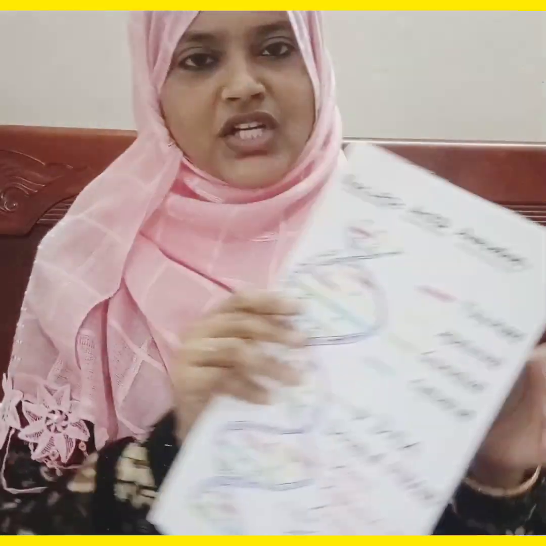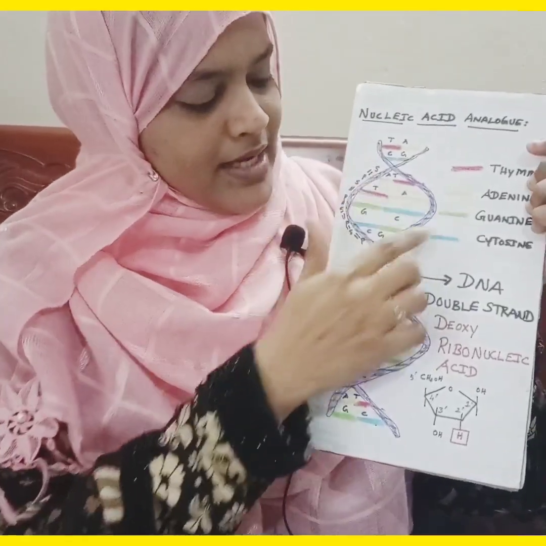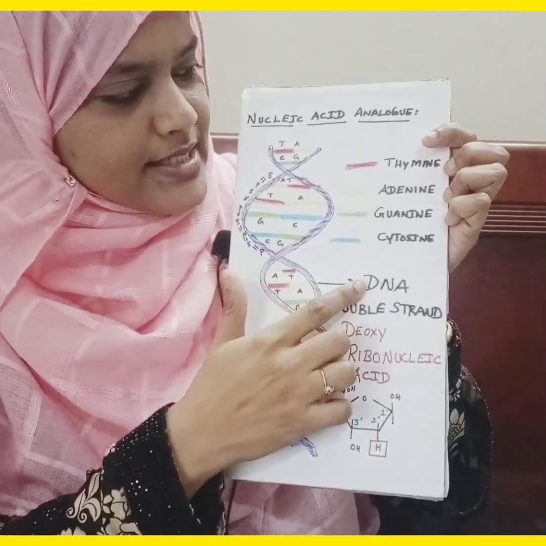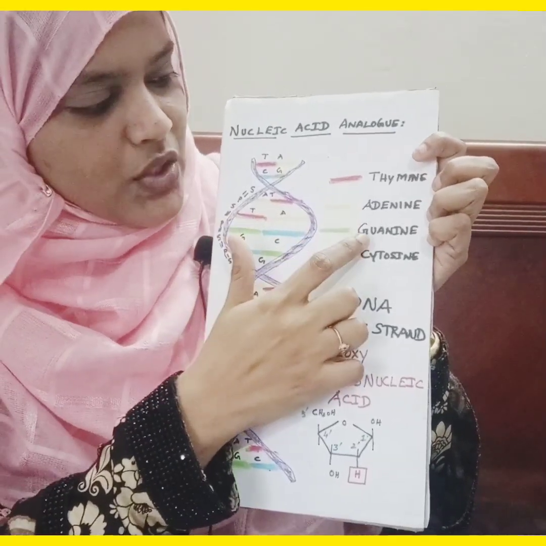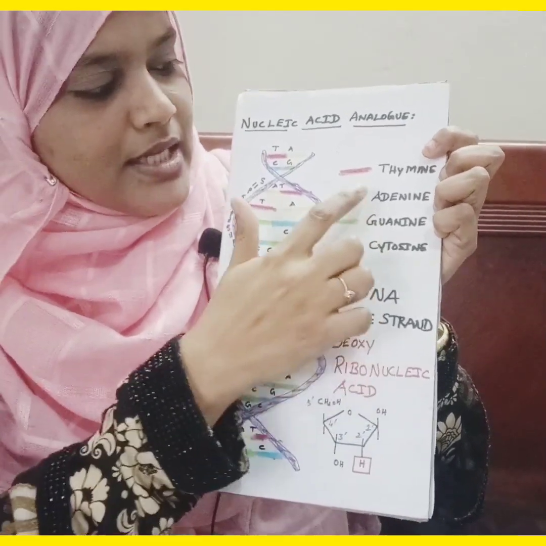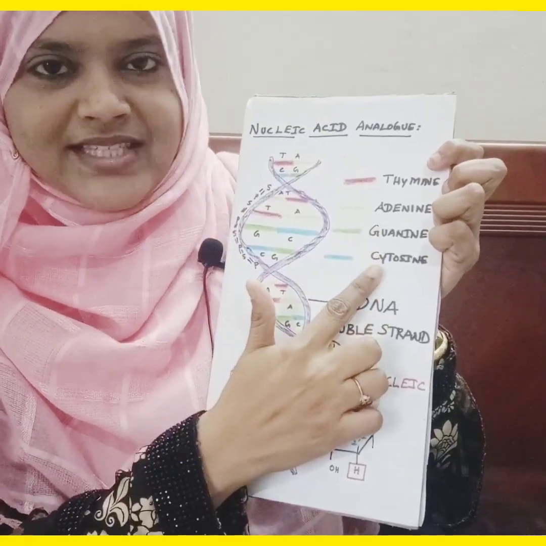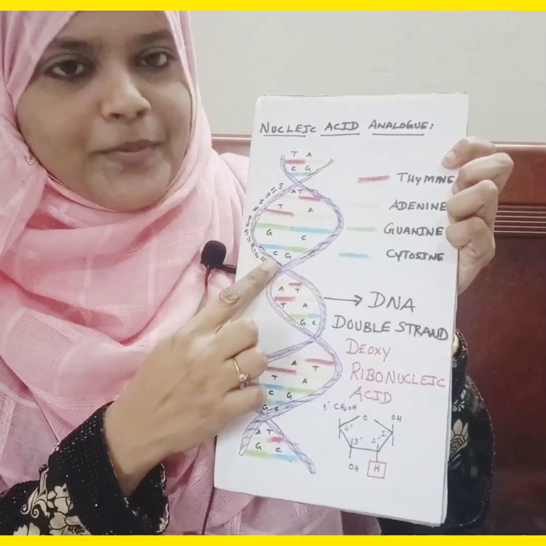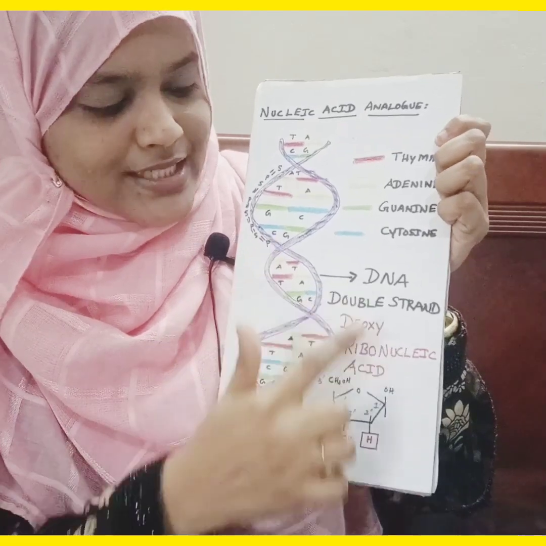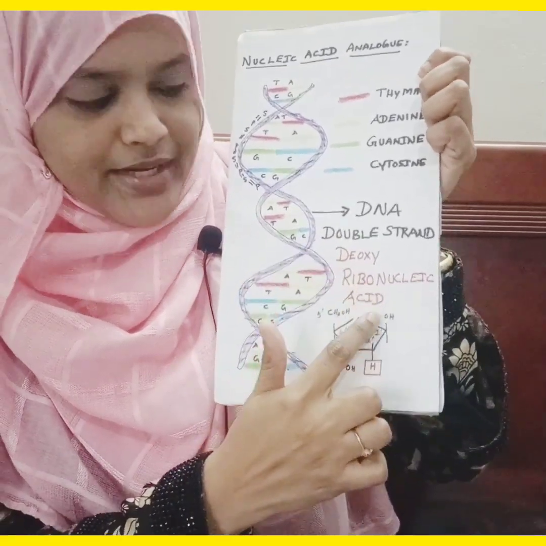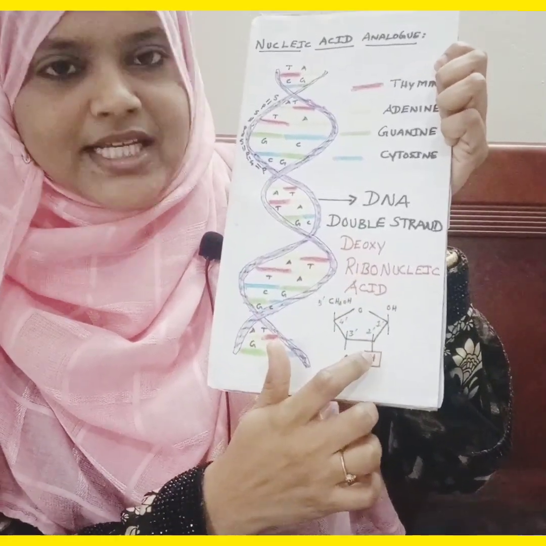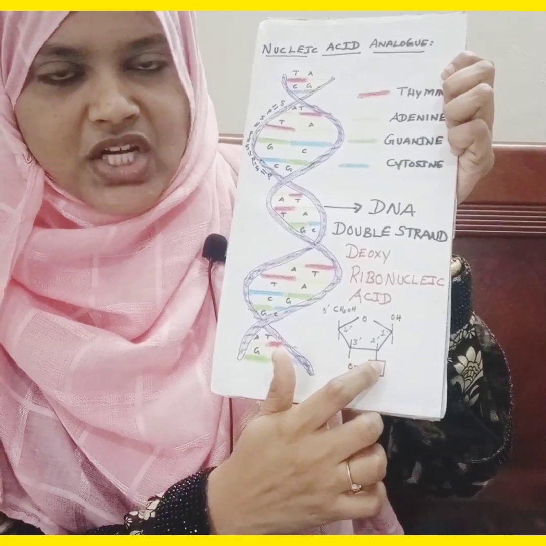Before going to the transcription process, we will understand the DNA structure. DNA is a double helical structure. It has 4 bases: thymine, adenine, guanine and cytosine. Adenine always pairs with thymine and guanine always pairs with cytosine. This pair is said to be a nucleotide pair, and DNA is called deoxyribonucleic acid. It has no oxygen at the 2' end of its chemical structure.